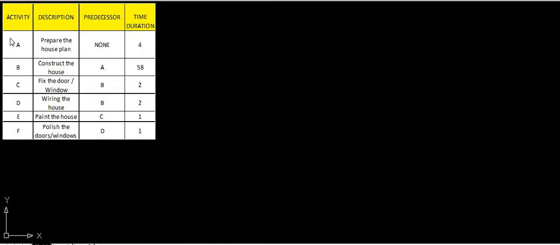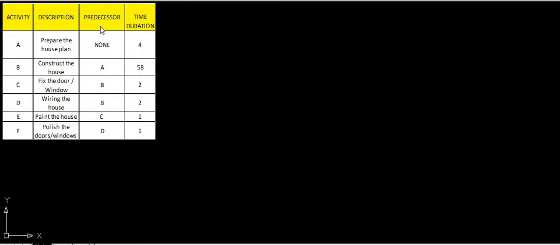In this table, the first column indicates the activity and the next column indicates the description. Description is the type of work which is to be carried out, whether construction or various other activities. In some question papers descriptions may be given, or directly the activity and its predecessor may be given.